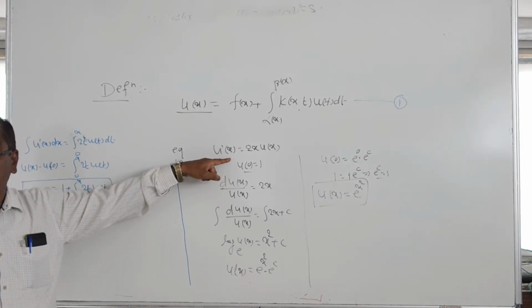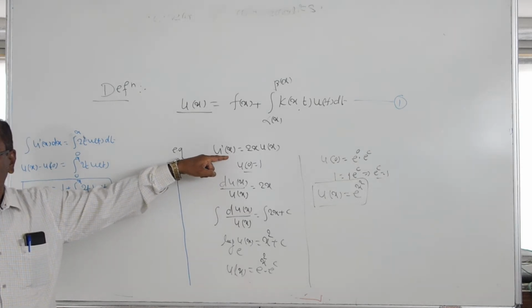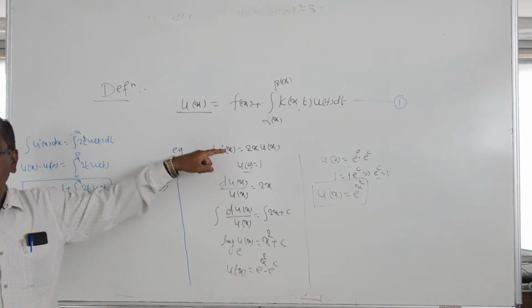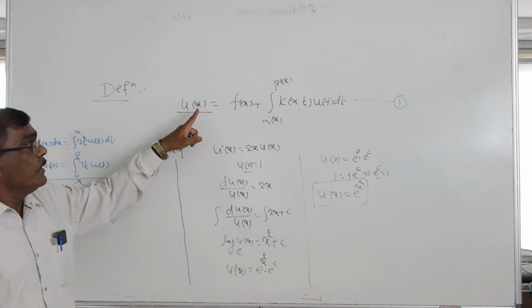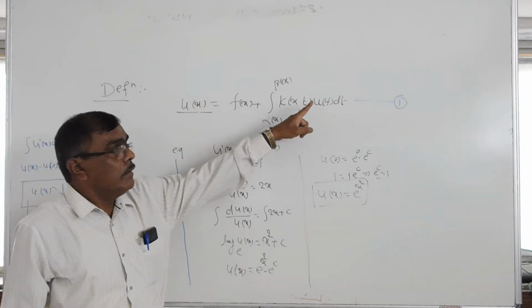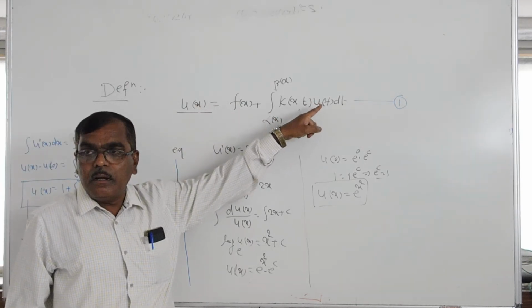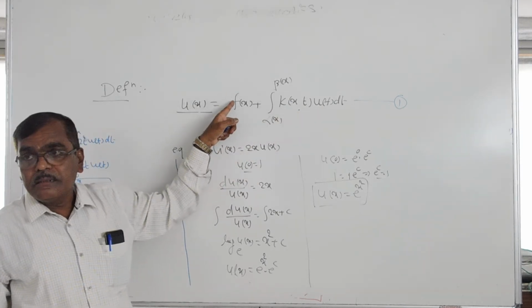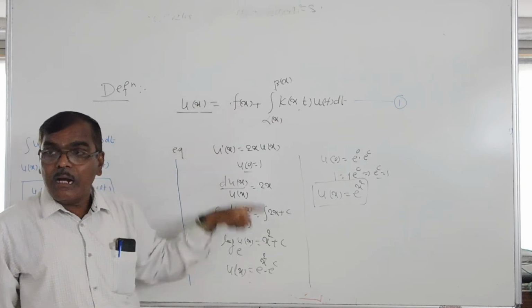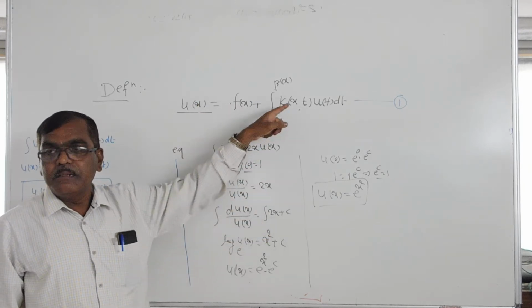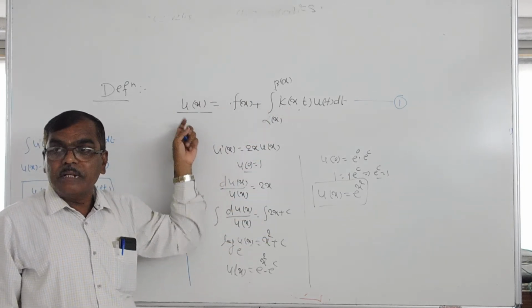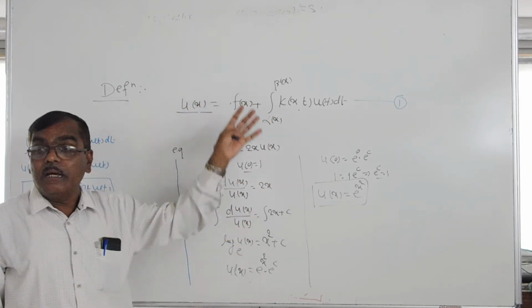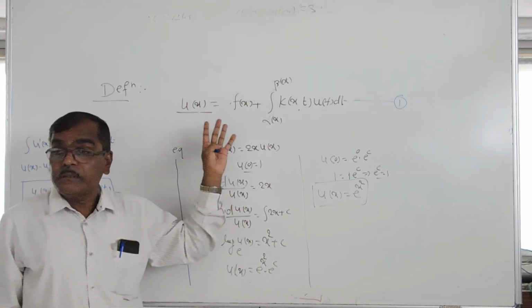So first of all, what is an integral equation? An integral equation is an equation in which an unknown function appears under the integral sign, that is, u of x is an unknown function which appears under the integral sign, whereas k of xt and f of x are given in advance. By using these functions, we have to find the value of u of x. This is the basic idea of an integral equation.